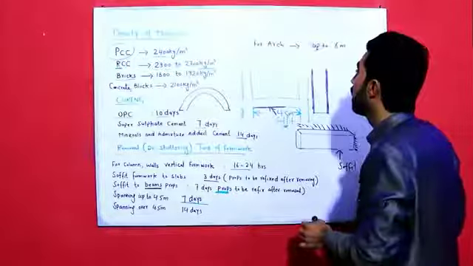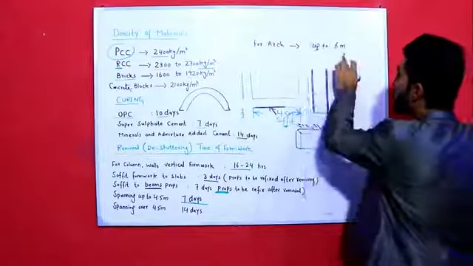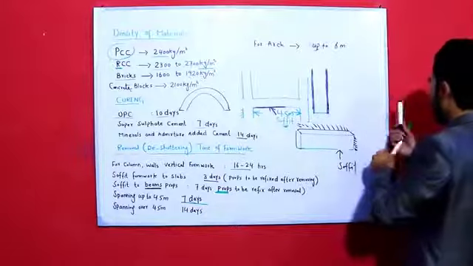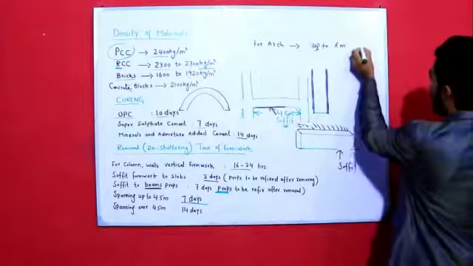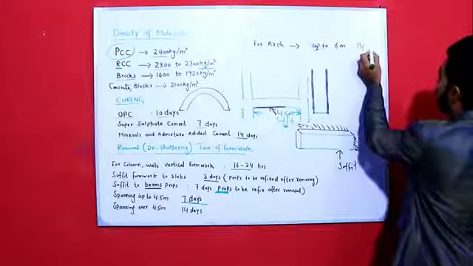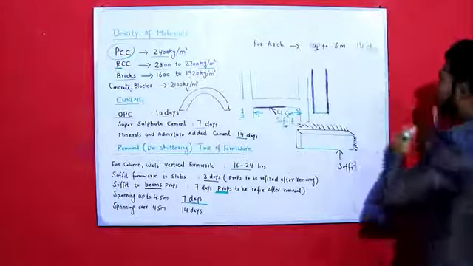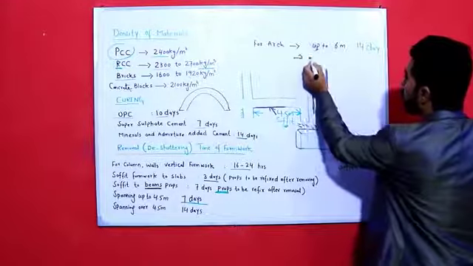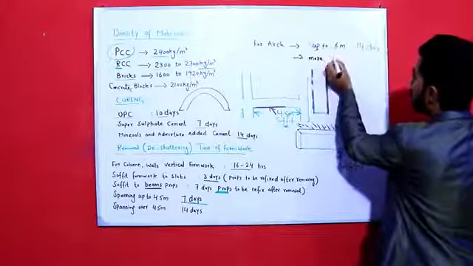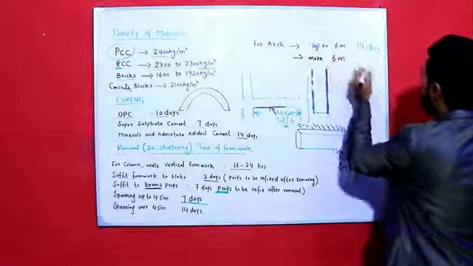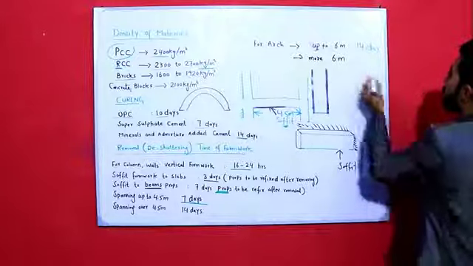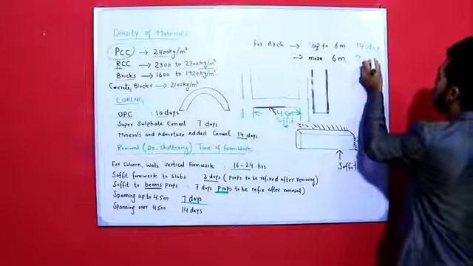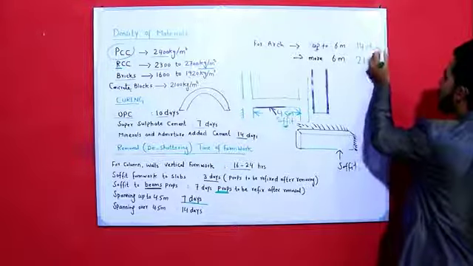Okay, this is arc. So for arc up to 6 meters, the props should be removed after 14 days. But if more than 6 meters, it should be removed after 21 days. Okay, this is the point.